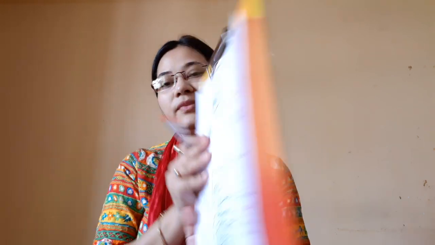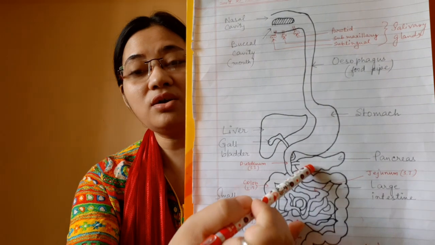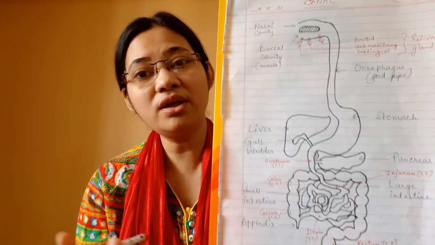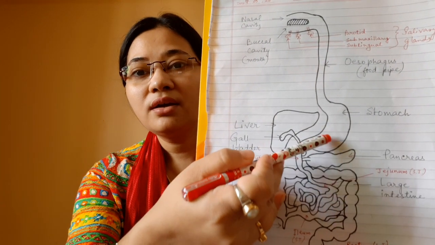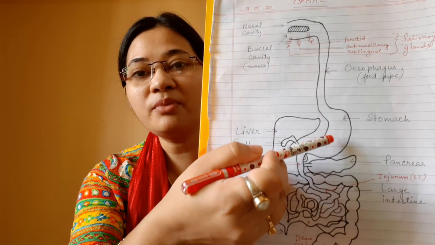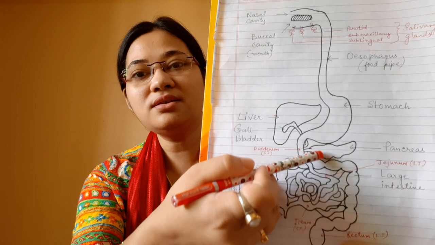So these three enzymes present in the pancreatic juice act on carbohydrates, proteins and fats.